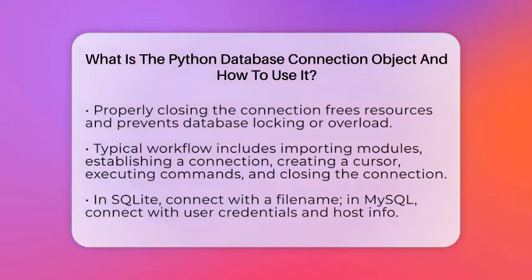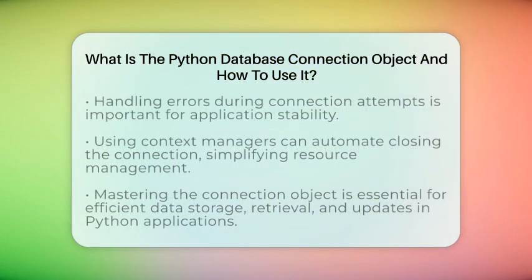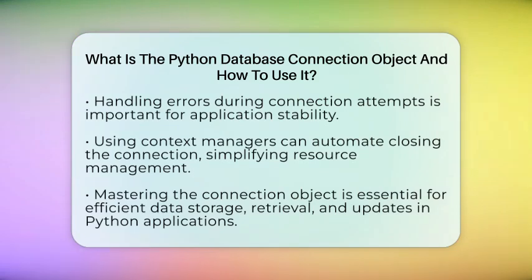For example, if you're using MySQL, you might write code like this. Import mysql.connector, then create a connection with your username, password, host, and database name. You get a cursor from the connection, run your SQL, fetch data, commit if you made changes, and finally close the cursor and connection. In SQLite, which is a lightweight database stored in a file, you just call sqlite3.connect with the file name. Then you follow the same steps. Create a cursor, execute commands, commit if needed, and close.